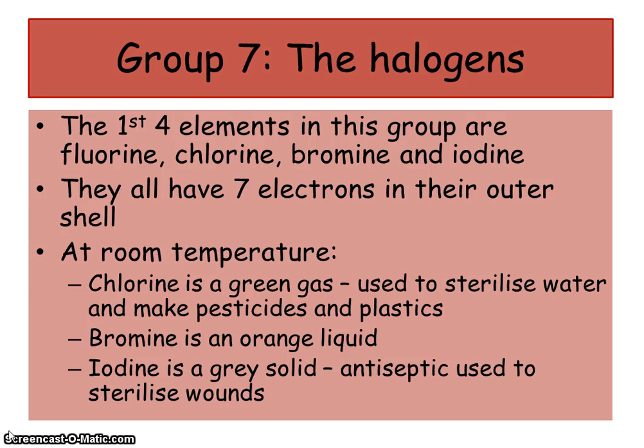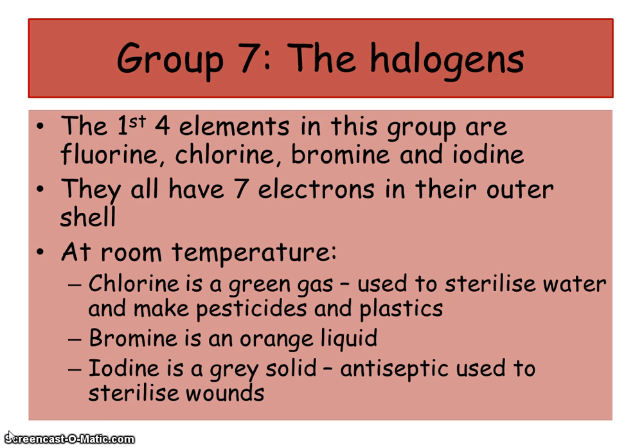Okay, now we're going to have a look at group 7 elements, and these are over on the right hand side of the periodic table, not quite at the end because you've got group 0 there, but the next column in. Now group 7 are known as the halogens, which means salt formers because they react with metals to make salts. Because they're in group 7, it means that they have 7 electrons in their outer shell. Fluorine, chlorine, bromine, iodine are all group 7 elements.